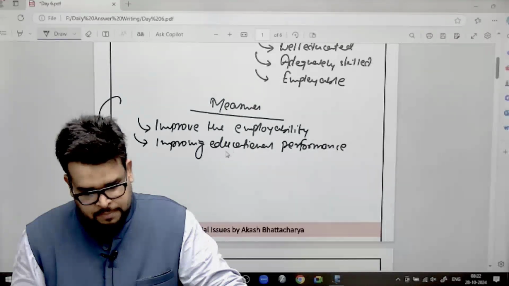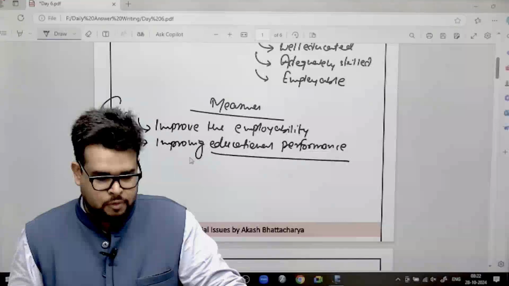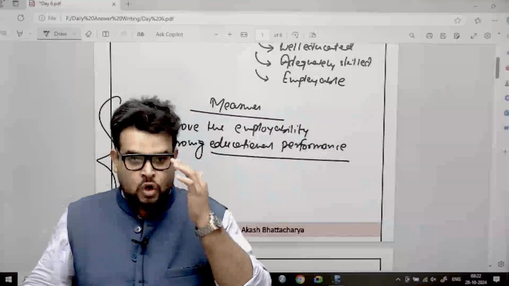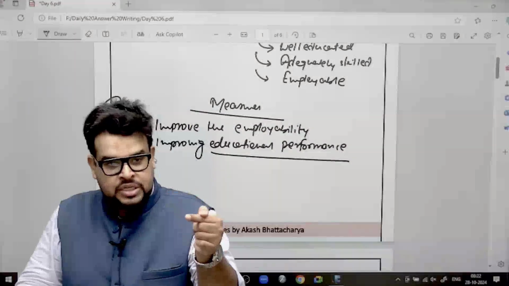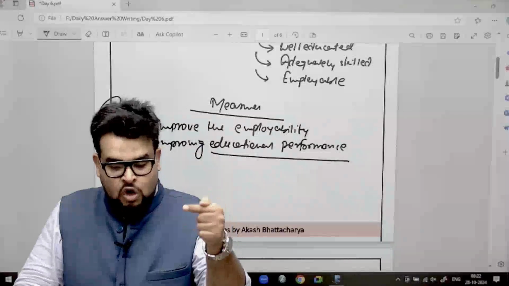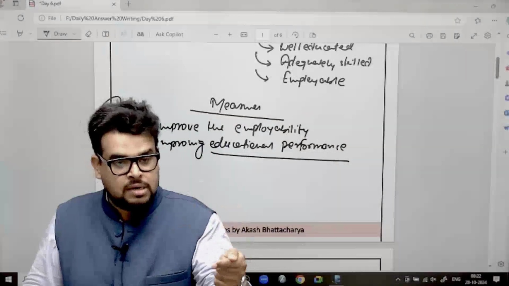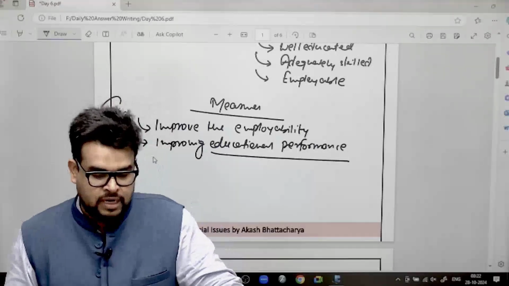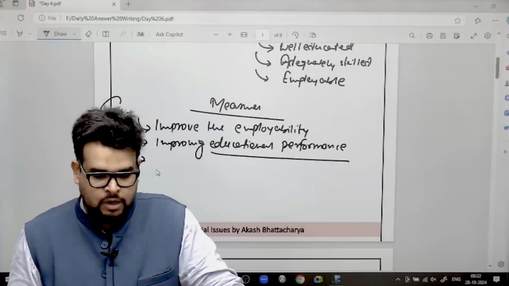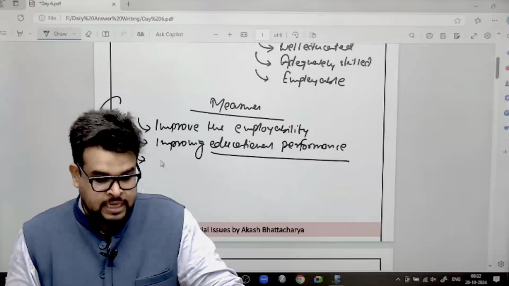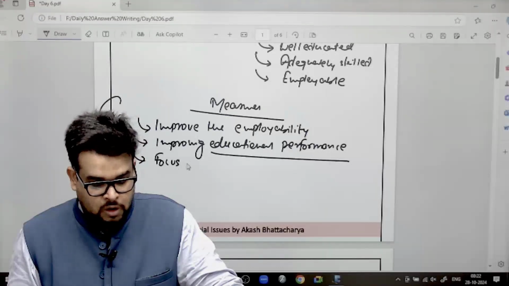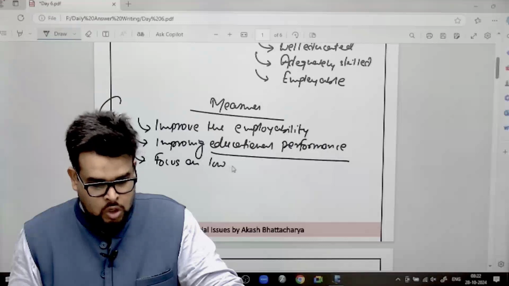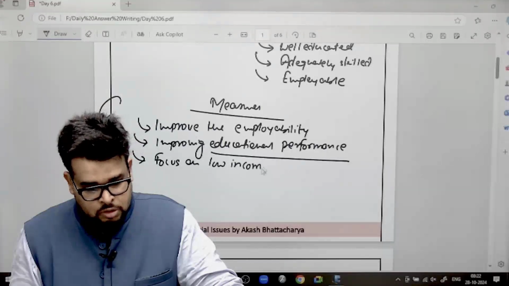This is very, very important. Improving education, because now it's not that you will just go and sit and listen to the classes. Rather, I will also try to check your learning outcomes, that whether you are able to learn or not. Okay. Improving educational performance. Next, now my focus will be on low income population.